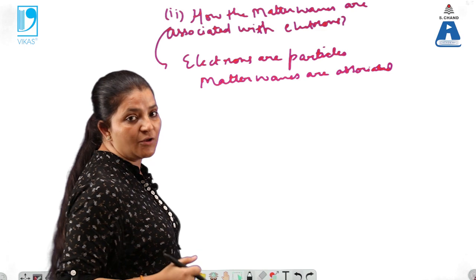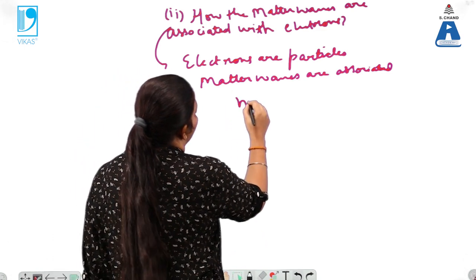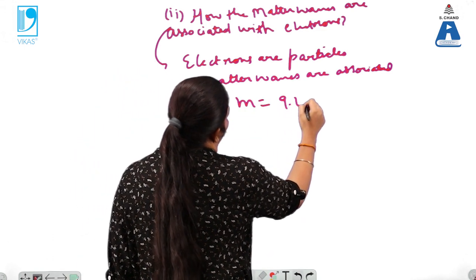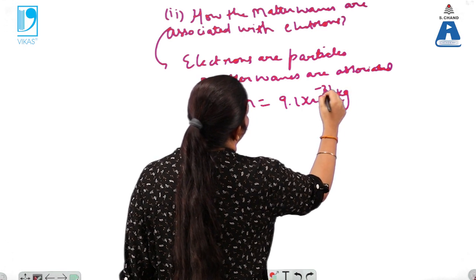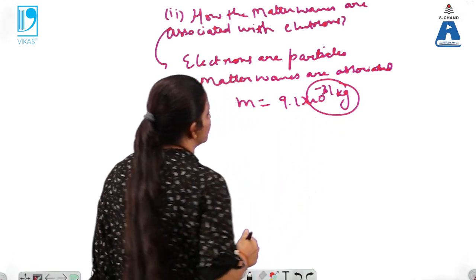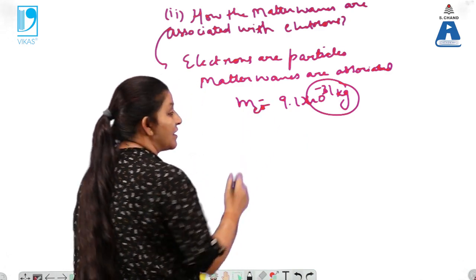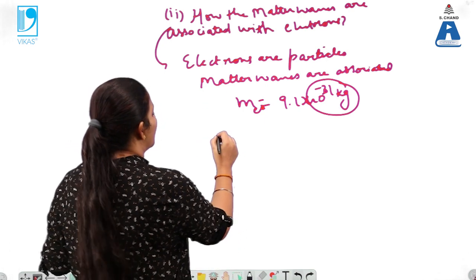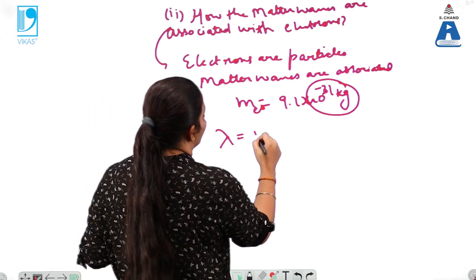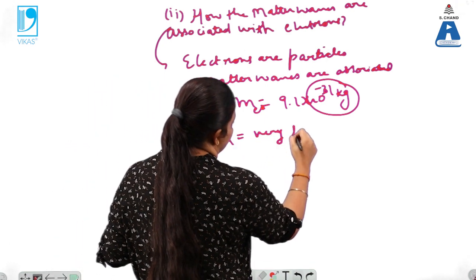With a very large value here, because their mass m is very small, that is 10 raised to minus 31 kg. So the mass of the electron is very small, and as their mass is very small, automatically their lambda is very large.